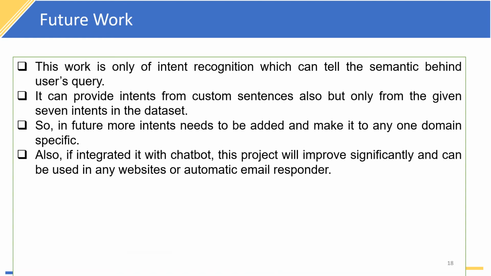For the future work, this work is only intent recognition, which can tell the semantics behind the user's query. It can provide intents for custom sentences, but only from the 7 intents, not from any other. So in the near future, more intents need to be added and made domain specific, for example restaurant. If we integrate intent recognition with a chatbot within any website or application related to restaurants, we need to add more intents and the sentences required for those intents.